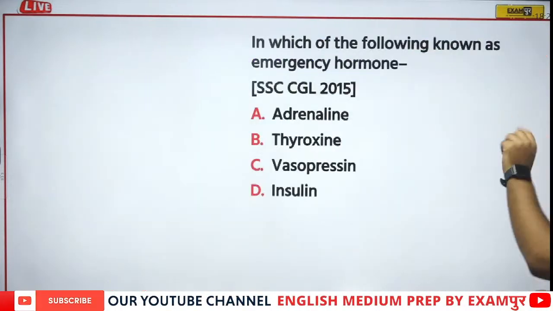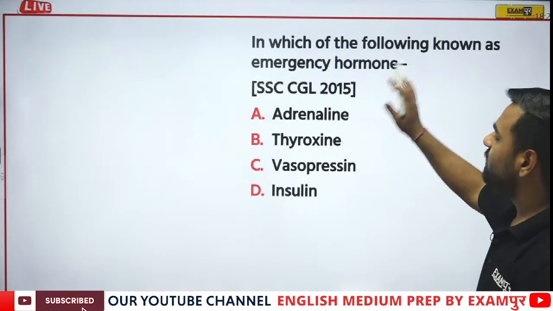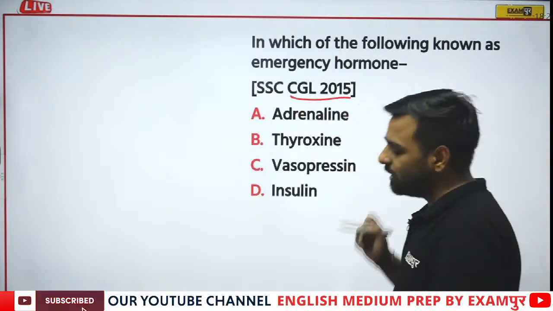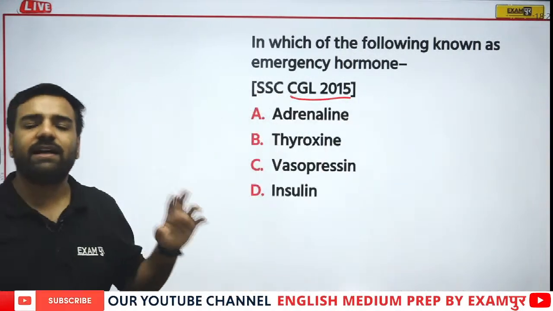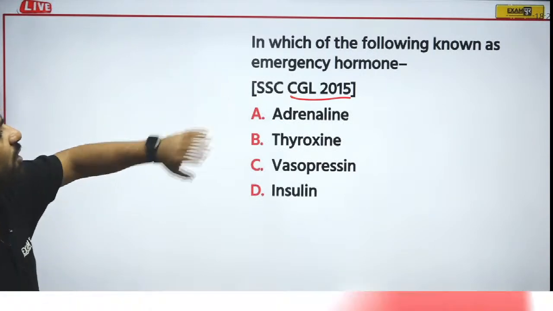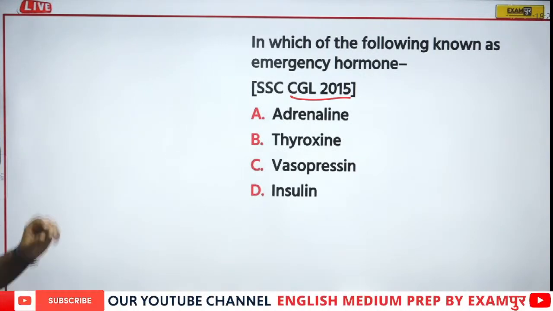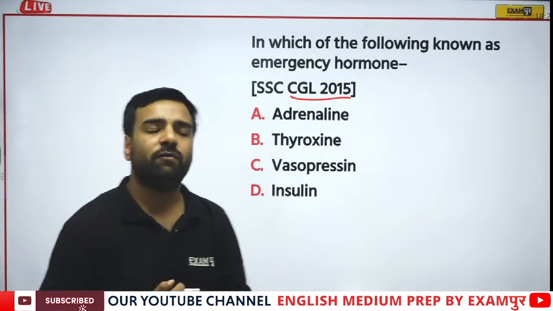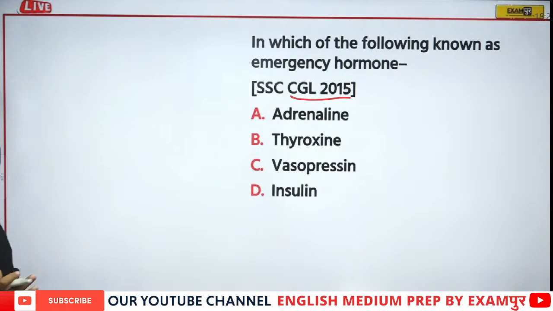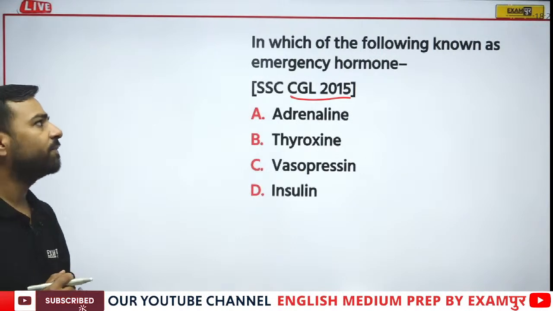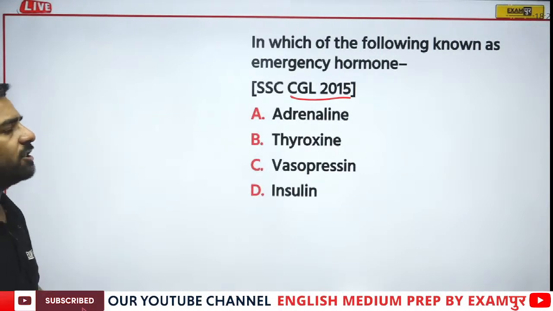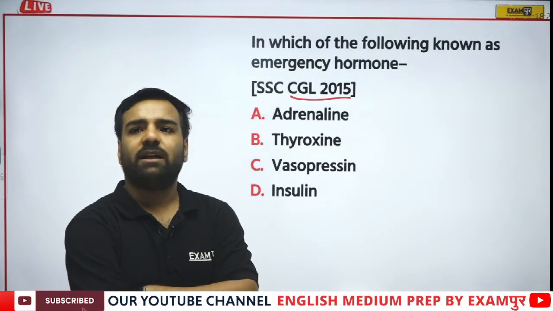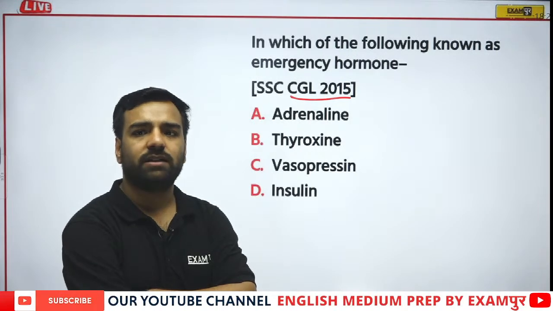Now, which of the following is known as the emergency hormone? So it is the question from HR, and I want an answer from everyone. This question is from CGL 2015. So HR, I guess your point is clear now. Which of the following is known as the emergency hormone? Is it adrenaline, is it thyroxine, is it vasopressin, or is it insulin? One by one, we'll be having a discussion on all the parts. But first of all, I want the answer. Which of the following is known as the emergency hormone? We are talking about excitement level, isn't it? So let's see who is going to give this answer.